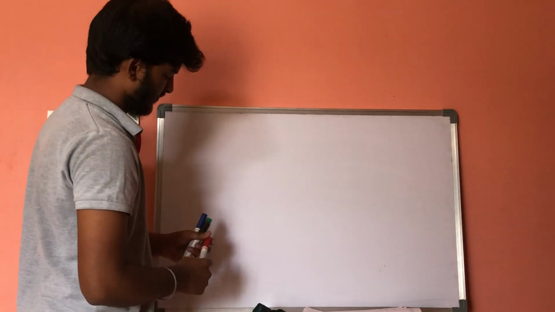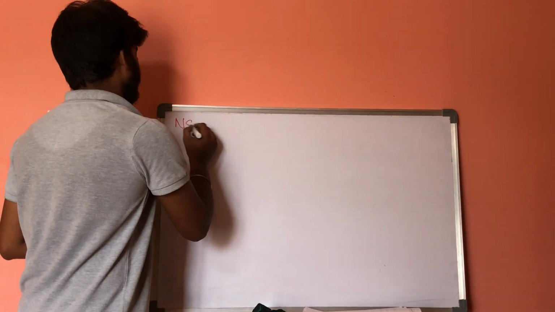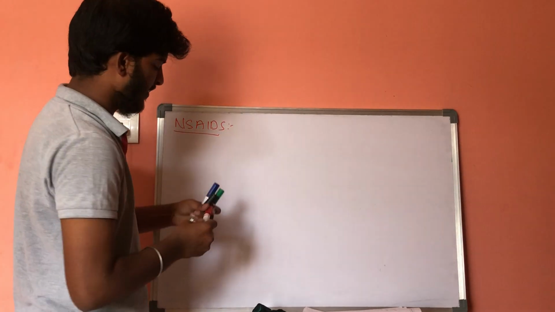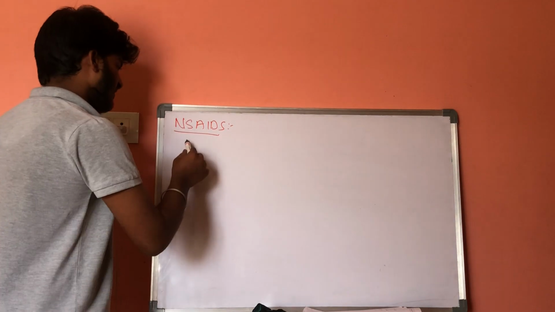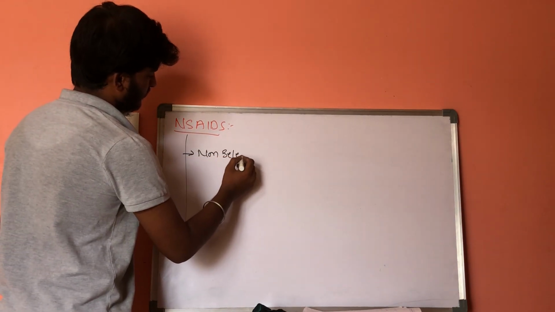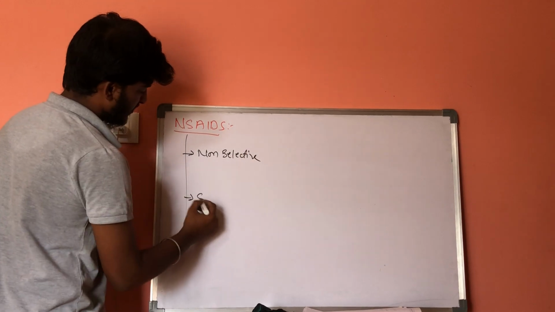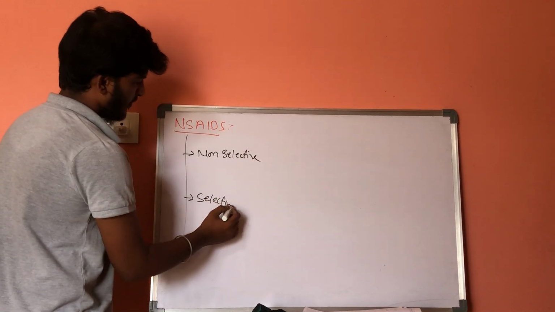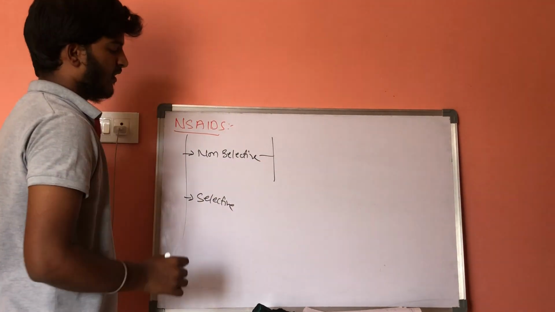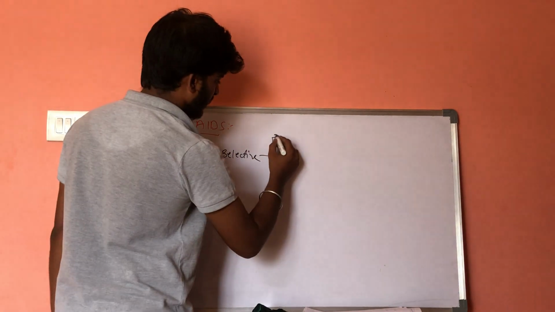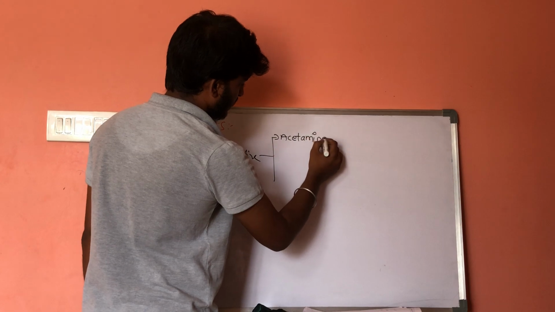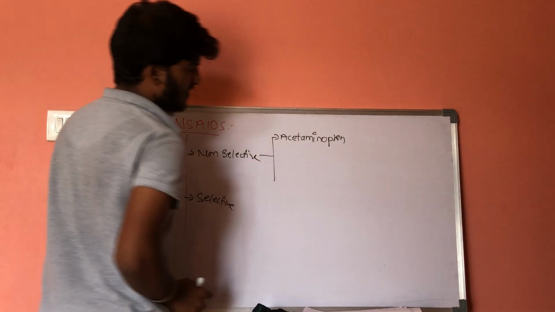Now let us discuss the non-steroidal anti-inflammatory drugs which are used in treatment, acting on eicosanoids. They may be non-selective, and they may be selective. The first drug which comes under non-selective is acetaminophen.